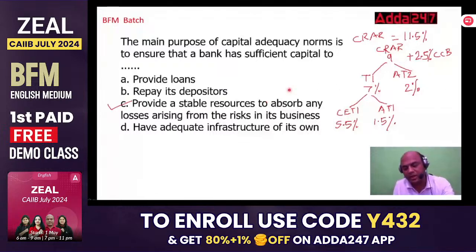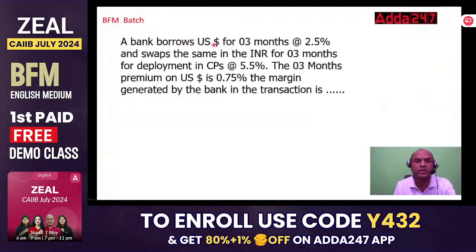Okay. So last question. If a bank borrows USD, now look at this numerical. If the bank borrows USD for 3 months at 2.5% and swaps the same in INR for 3 months for deployment of CP, commercial paper, at 5.5%, the 3 months premium in US dollar is 0.75%. The margin generated by the bank in this transaction is, now this question will come to you for 1 mark. Okay, and if you don't know, you will miss out on this. Very simple one, very simple. Okay, but you have to think over it. Can anyone give me the answer? Very simple.